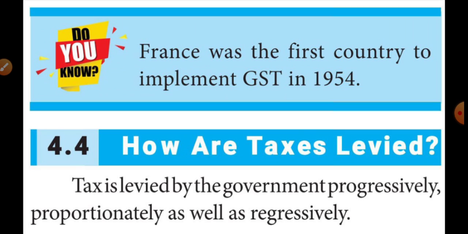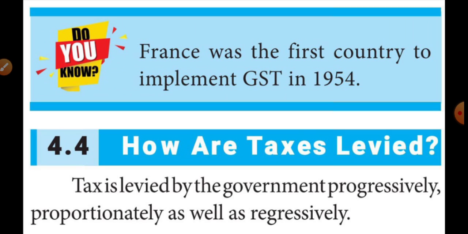The first one is progressive tax. Progressive tax means that as the tax base increases, the tax rate also increases. That means when income increases, the tax rate also increases. That is called progressive tax. Listen very carefully, students: when income increases, the tax will increase. That is called progressive tax.